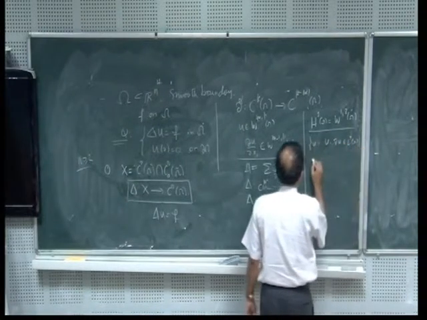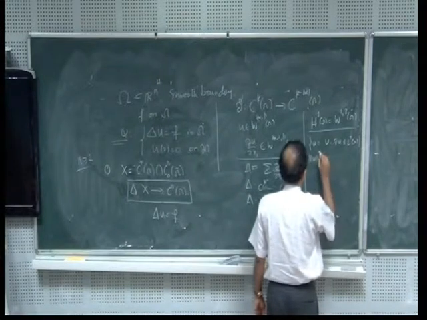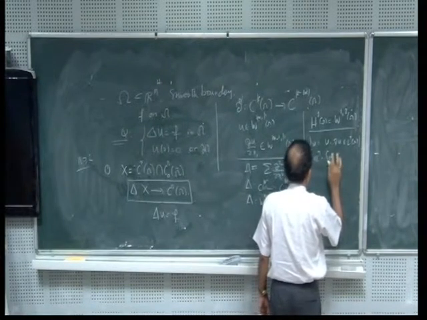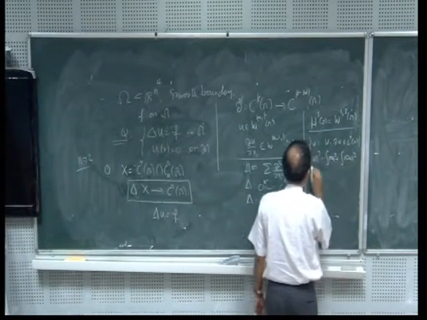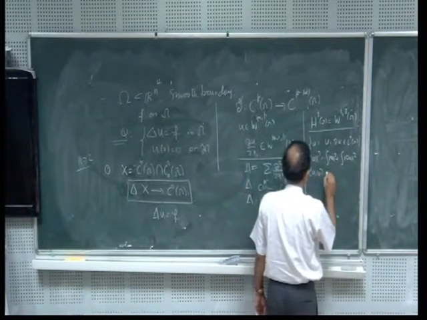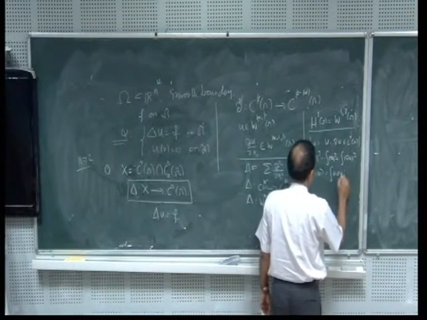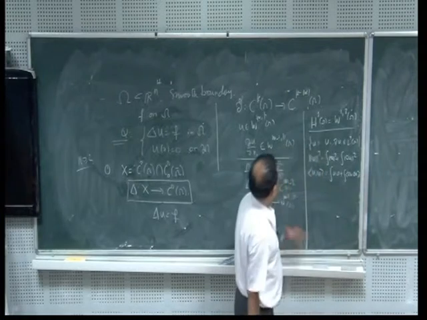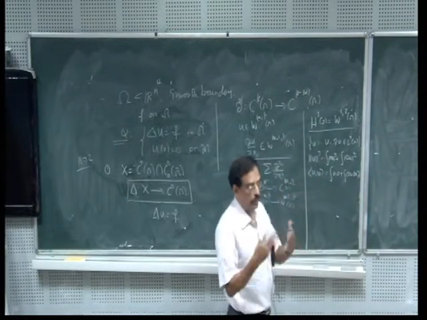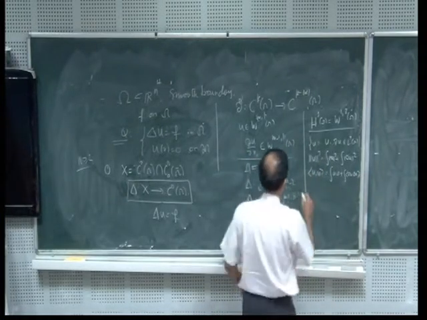This is a space such that norm of u squared is equal to integral of u squared plus integral of grad u squared. And the inner product (u,v) by definition is equal to integral of uv plus integral of grad u dot grad v. So when p is equal to 2, it becomes a Hilbert space.